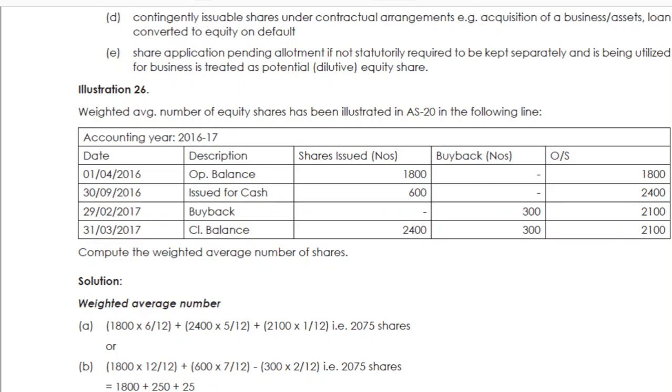Why are we giving this adjustment? Because the person who is holding the shares from the beginning, the 1800, is eligible for full earnings. Whereas the person holding the new shares issued on 30/9/2016 is not eligible for full earnings, because he invested his money, the 600, only from 30/9/2016. And also the buyback happened on 29/2/2017.